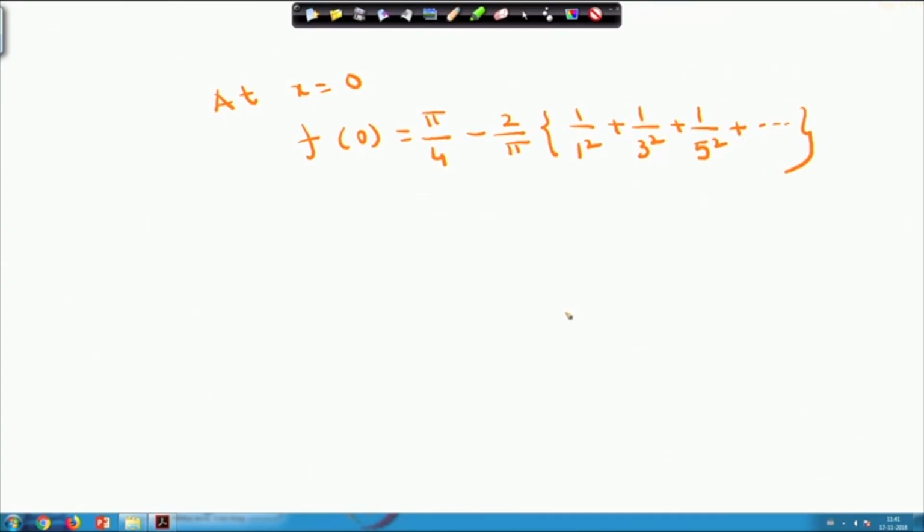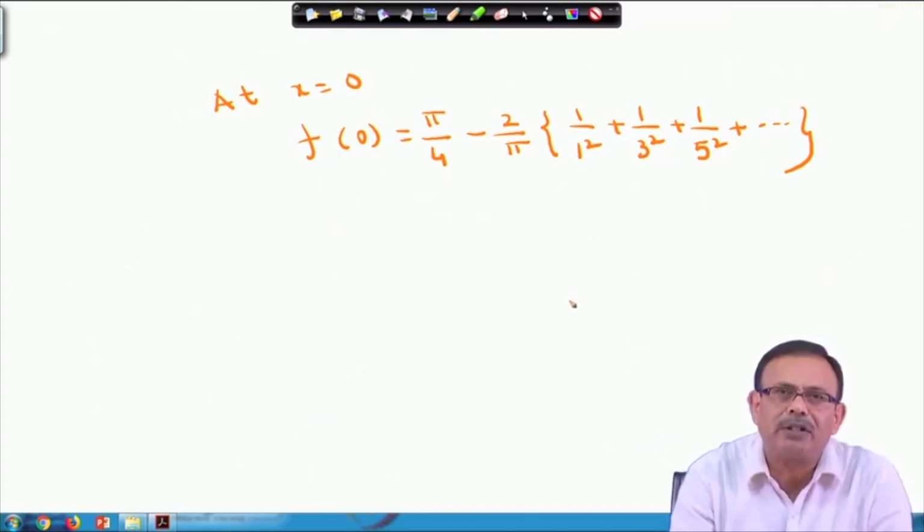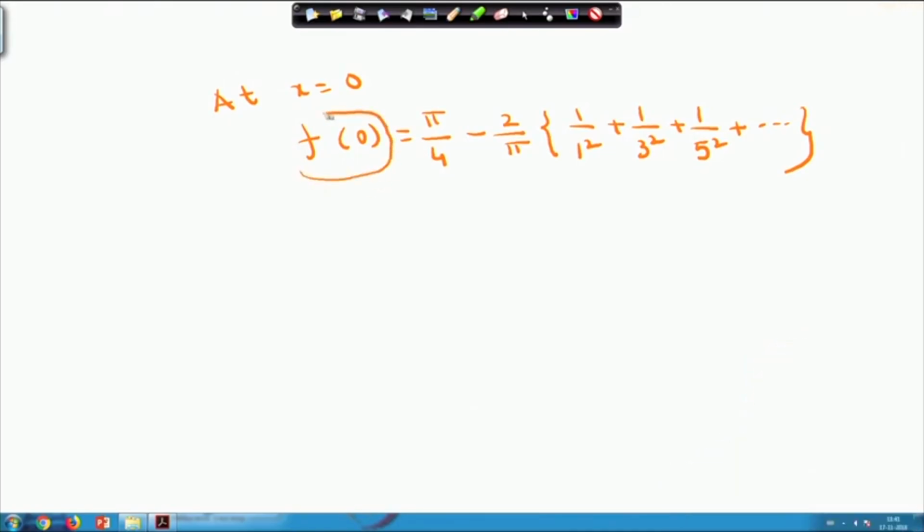The sine terms will vanish and cos n x will be 1 at x equals 0. I can find the value of f 0 also, and if I substitute the value of f 0, I will obtain 1 by 1 square plus 1 by 3 square plus 1 by 5 square, like this way. This is nothing but, with the 2 by pi going to the other side, pi square by 8.